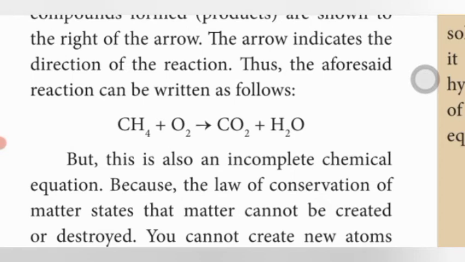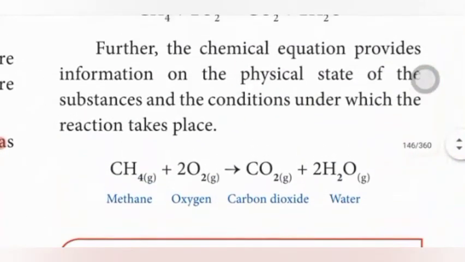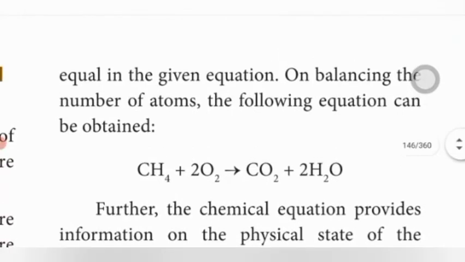So to balance the number of atoms, the following equation represents the balanced chemical equation: CH4 plus 2O2 gives CO2 and 2 H2O.